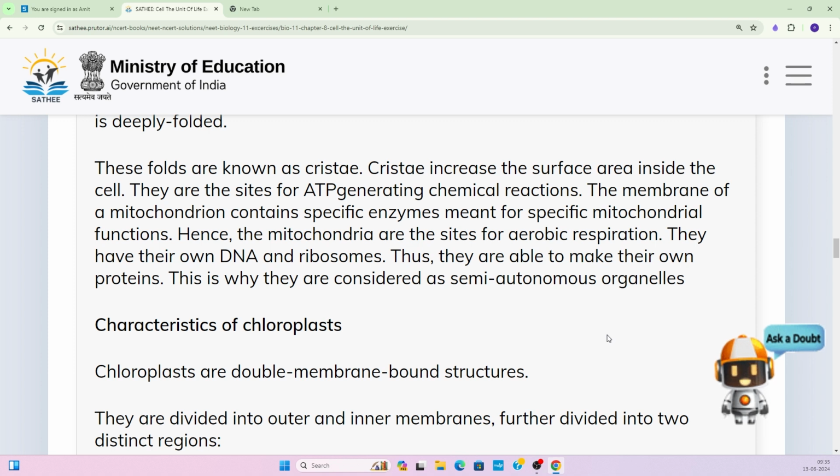Thus, they are able to make their own proteins, and this is why they are considered semi-autonomous organelles. They can divide and redivide and form new mitochondria, right? So that is why they are called semi-autonomous organelles. So this is about the mitochondria.